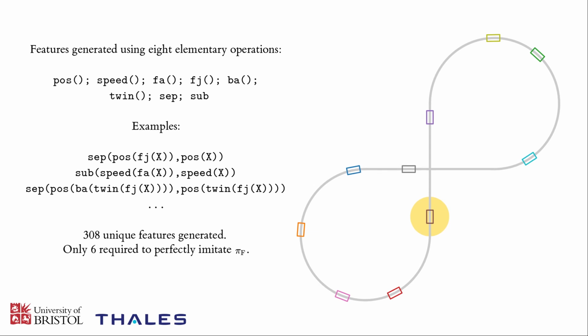In total, this particular set of operations ultimately generates 308 unique features. It can generate a lot more, but many of them are redundant and ultimately reduce down to the same thing. So we've got 308 features to search from, and the difficulty is that only 6 of them are actually required to perfectly imitate the first of our target policies.